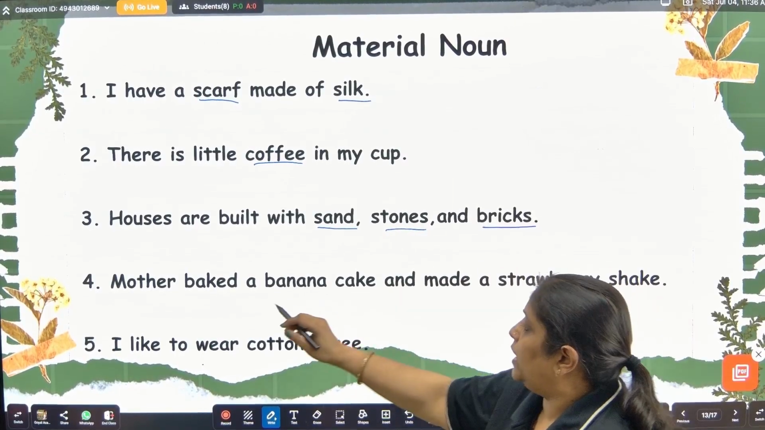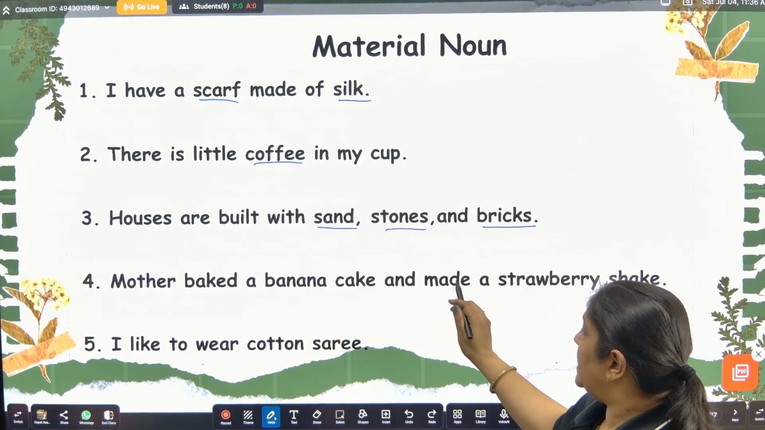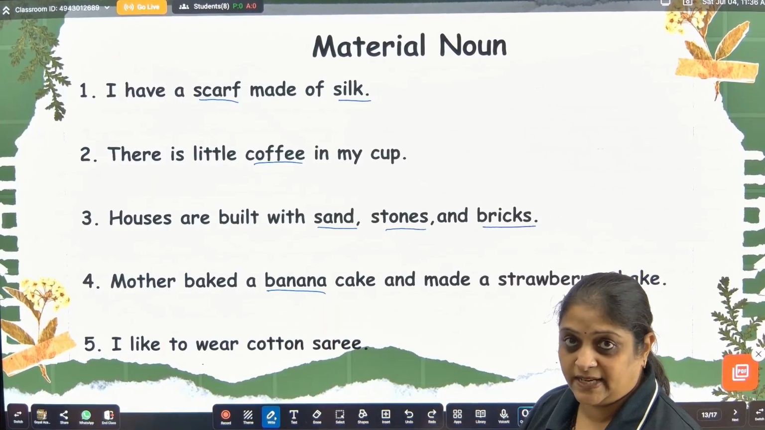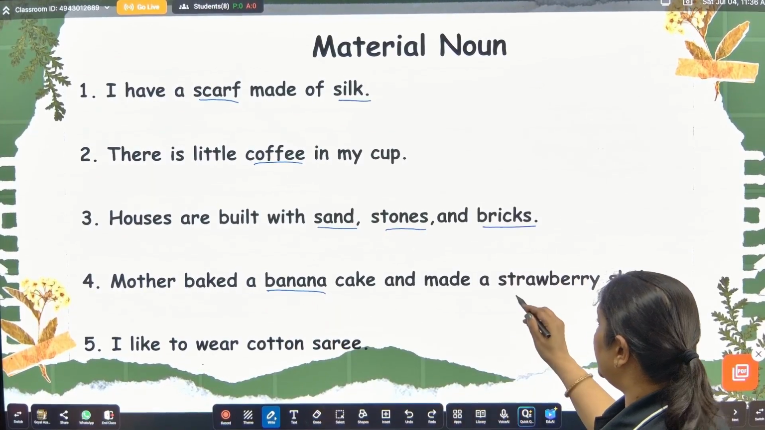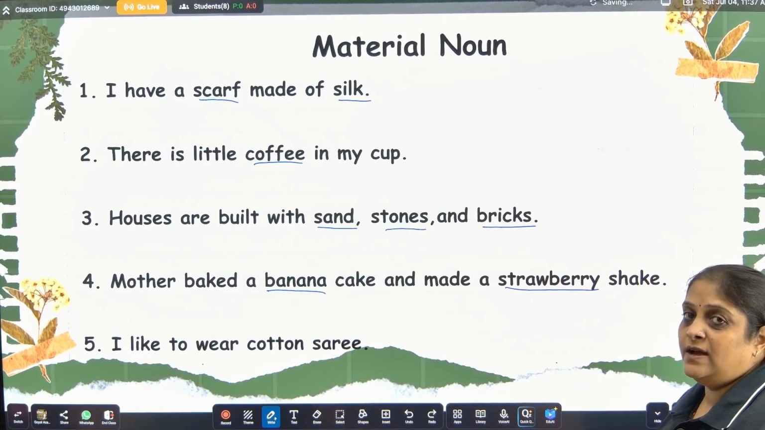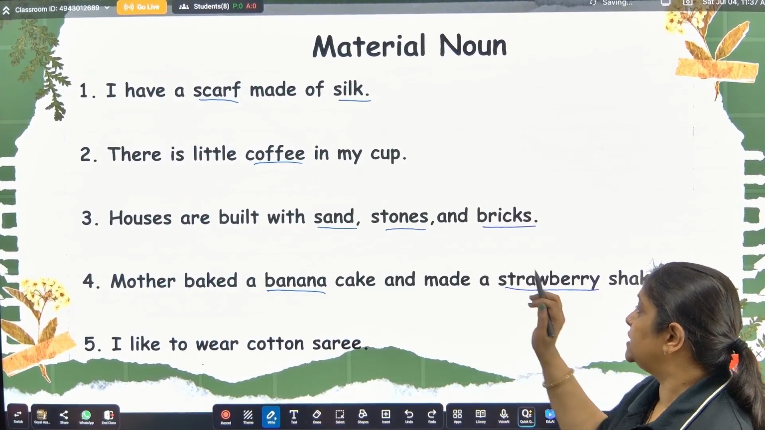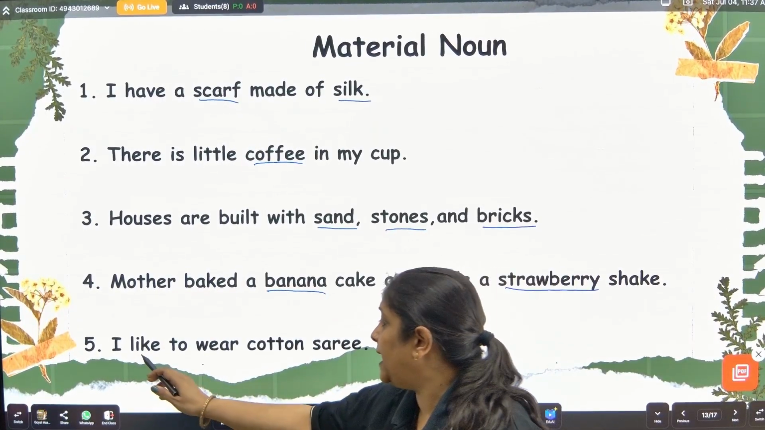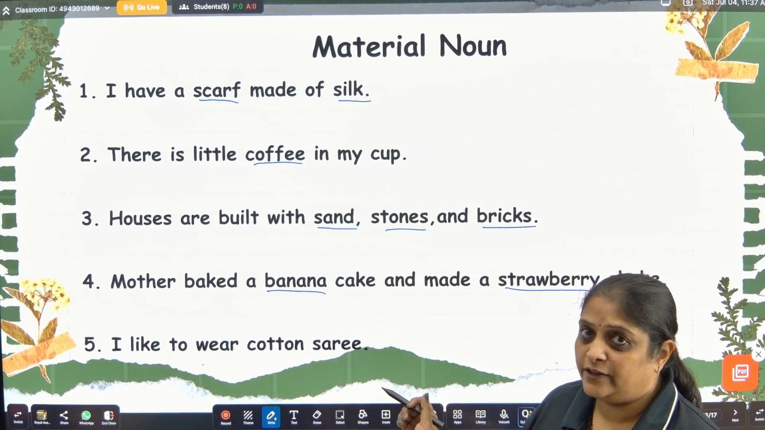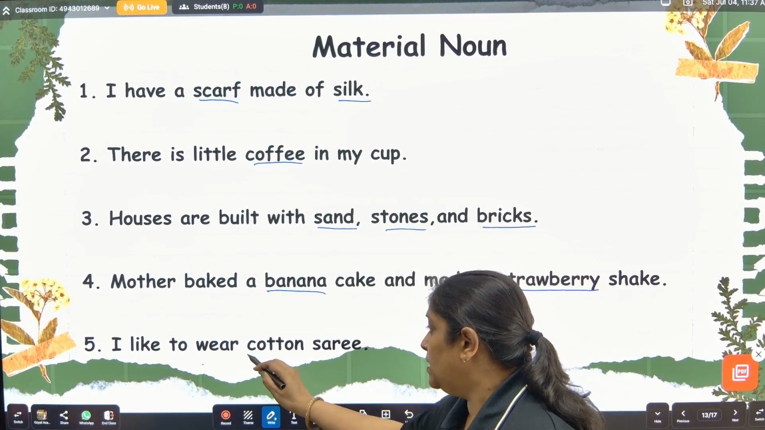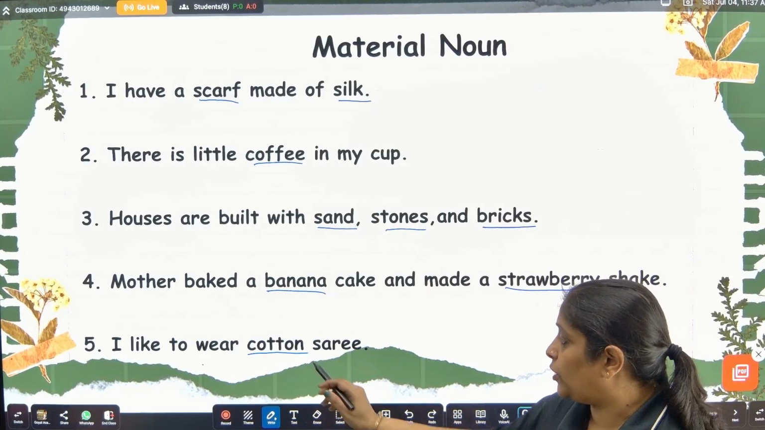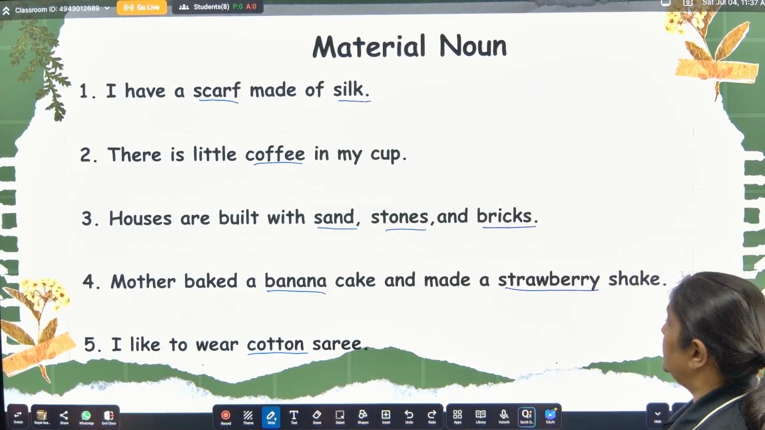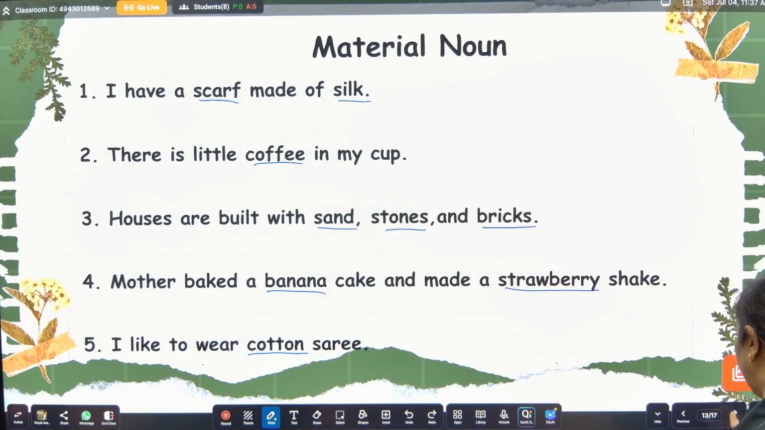Okay. Now, mother baked a banana cake and made a strawberry shake. So, here, banana is the material out of which the cake is made. Then, strawberry is a material out of which the shake is made. So, banana and strawberry will be the material, right? Now, I like to wear cotton sari. What kind of sari? A cotton sari. So, the sari is made out of cotton, so cotton will be my material noun. Okay? So, these are the examples of material noun.